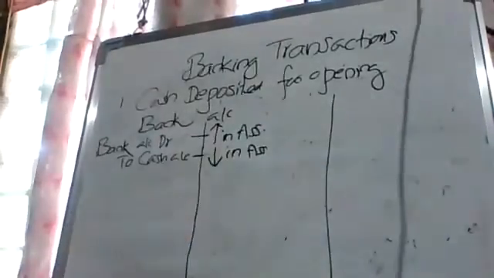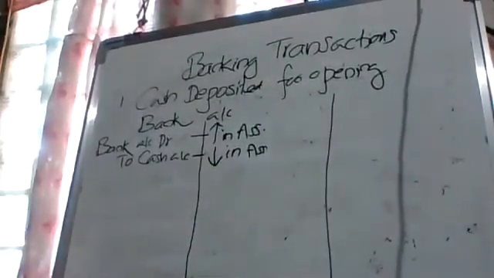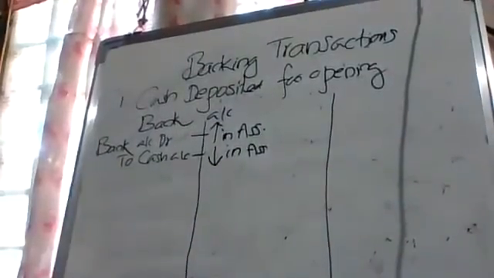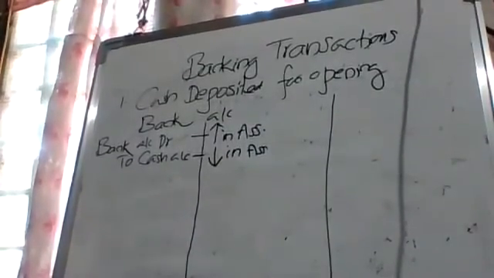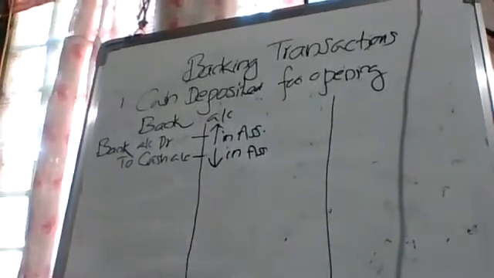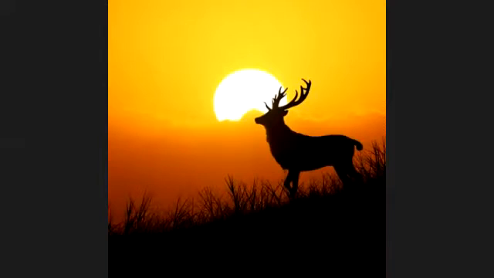Last column, as per traditional approach. Bank account, why you are debiting, children? In traditional approach, accounts are how many types? Not 5, only 3. Personal account, real account, nominal account.